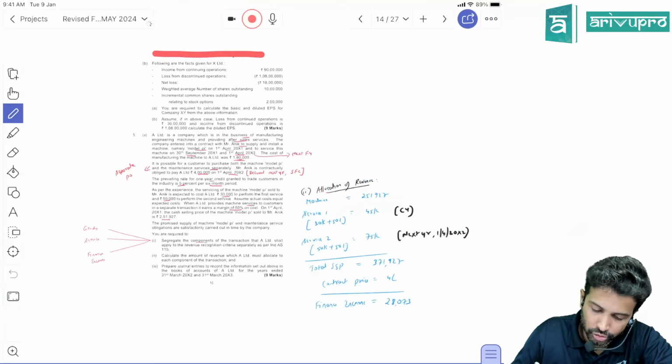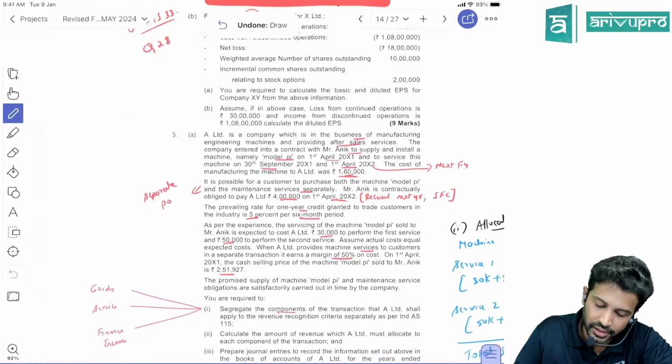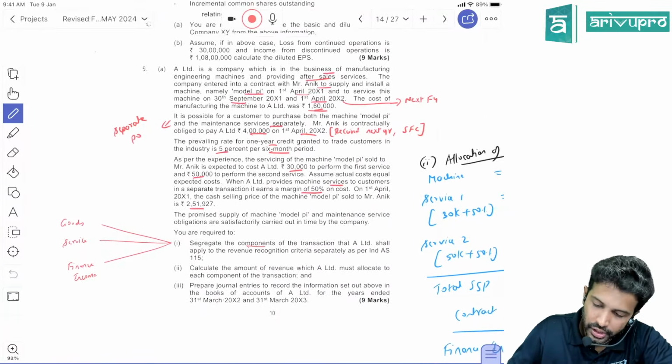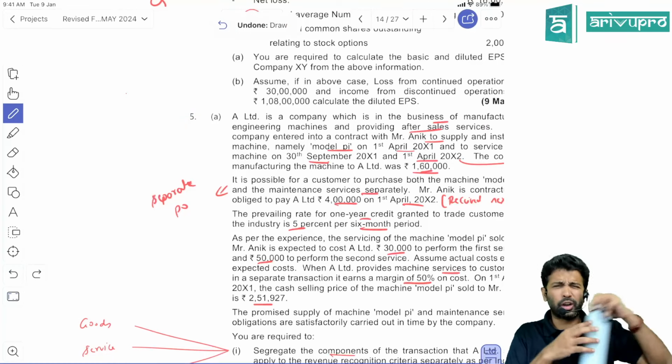Okay, G4 is over. Next, this is India's 33 ka same question. Question number 28 is there. 5th A we will do. Maybe we'll do up to this and then we'll see further what's there. Only 1 or 2 more are there, that's all.